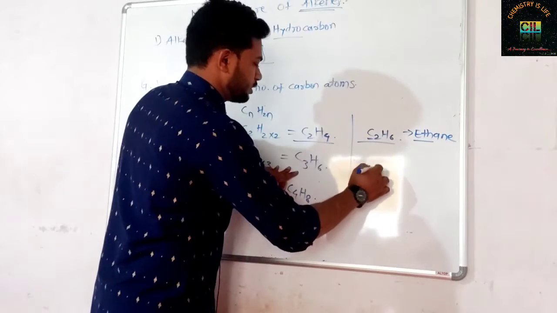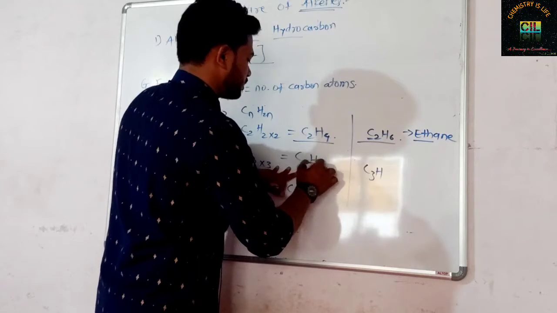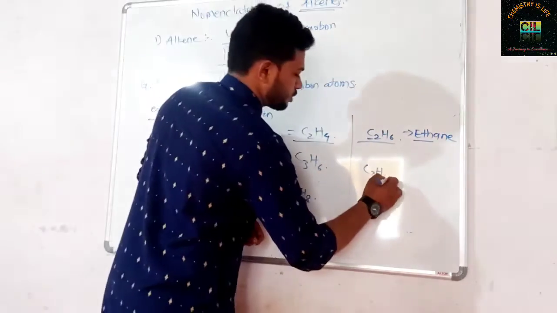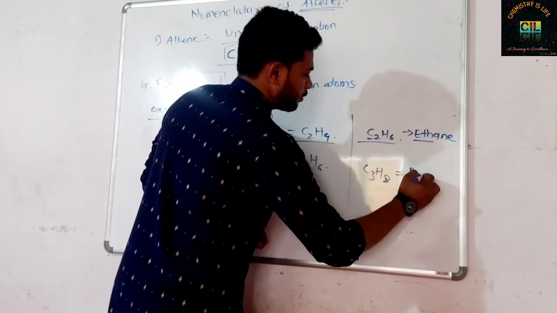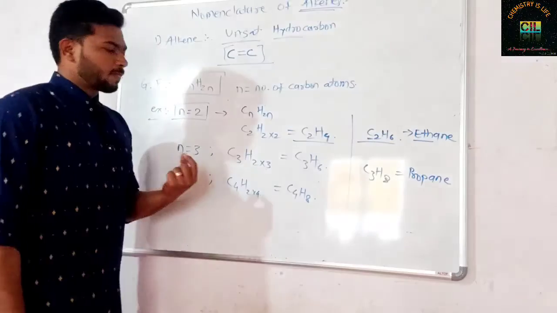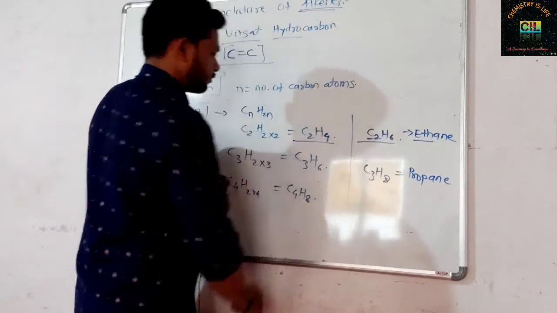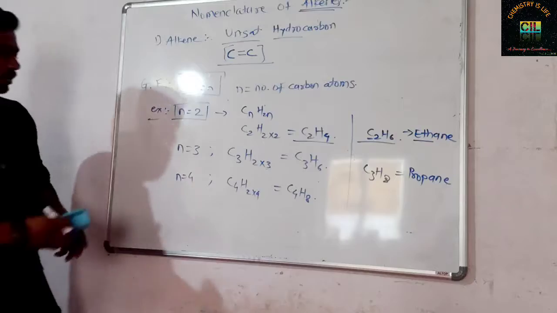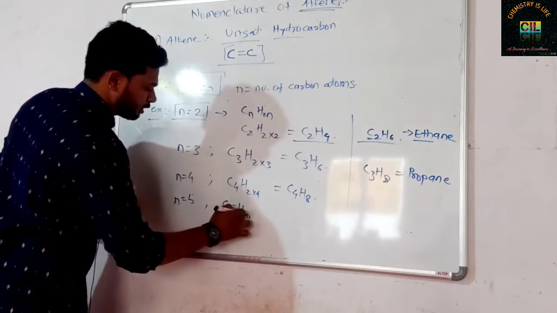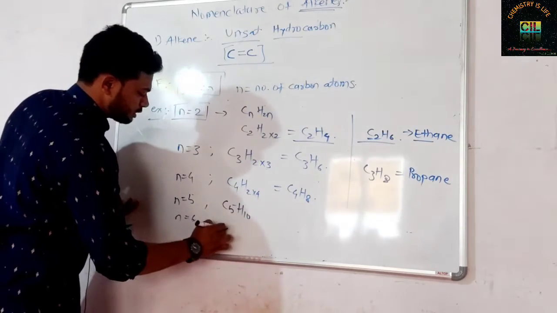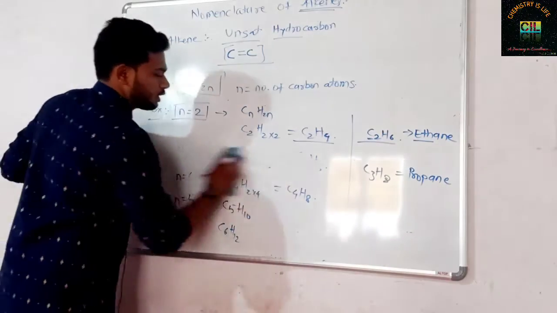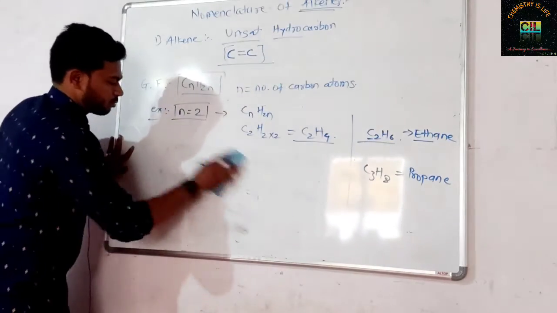Now here C3H6, but in alkane what is there? C3H8 is there. So this is propane. Here is a difference of 2 hydrogens between alkane and alkene. Further we will study the structures of these compounds. You can continue: n equal to 5, you will get C5H10. N equal to 6, you will get C6H12. In this way, this is the formula for alkenes, their molecular formulas.